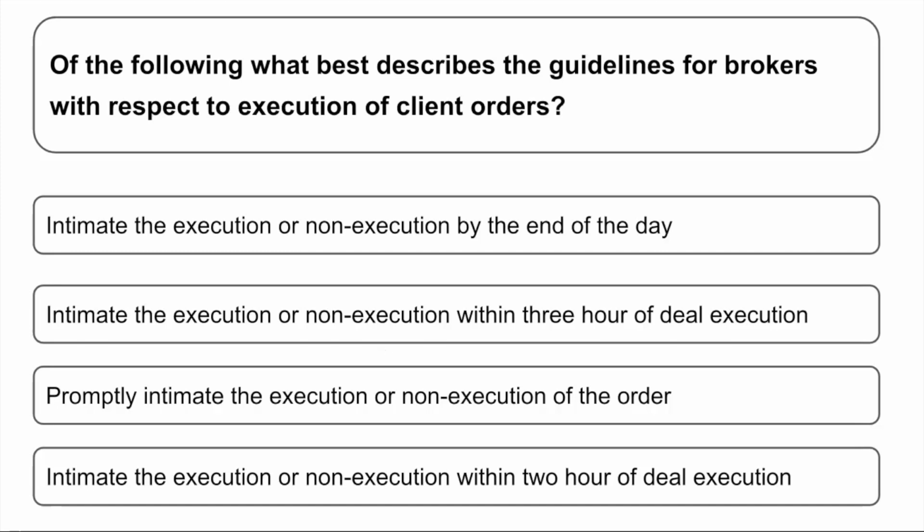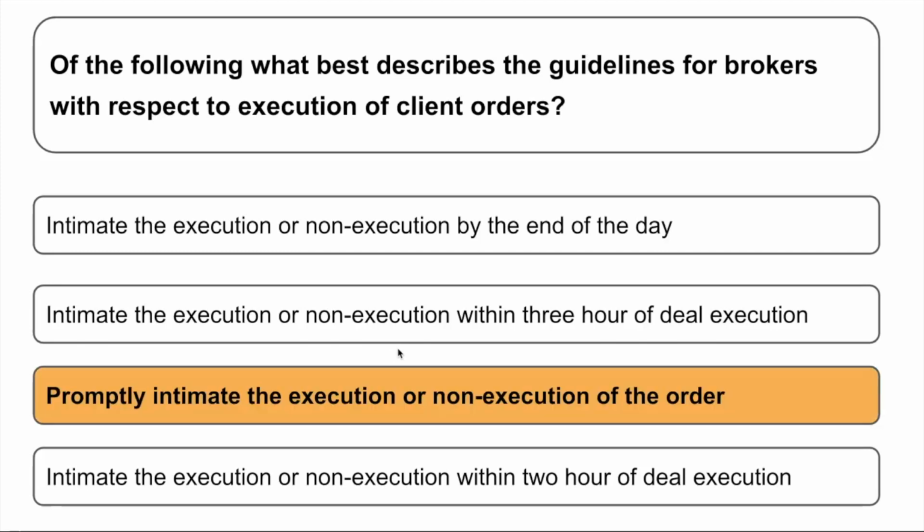C, promptly intimate the execution or non-execution of the order. D, intimate the execution or non-execution within 2 hours of the deal execution. The correct answer is promptly intimate. Whenever you have an execution which has happened, or if it has not happened, you promptly inform the client. That is the best thing that you can do. You don't have to wait for end of the day or 3 hours or 2 hours.